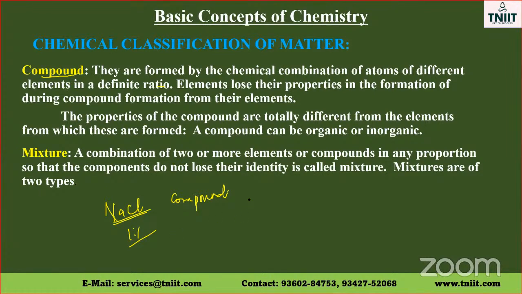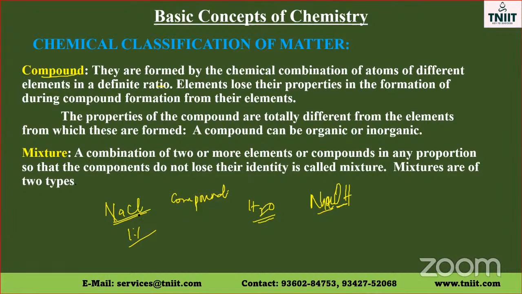Likewise, if you take a simple example, H2O, this also can be an example for a compound. 2 hydrogen atom and 1 oxygen atom. Different atoms combining in a definite ratio, and the product which is formed is called as a compound. Now, one more example, if you take NaOH, sodium hydroxide, sodium and OH minus, they are different atoms. They combine to form a compound, NaOH.